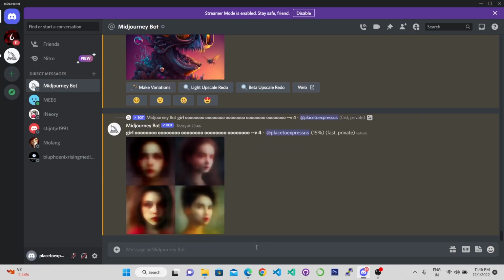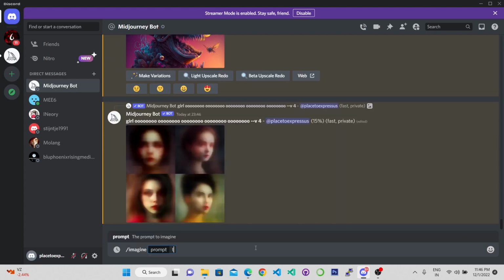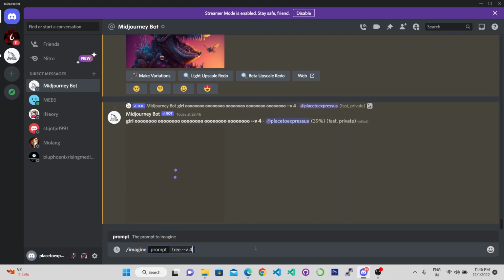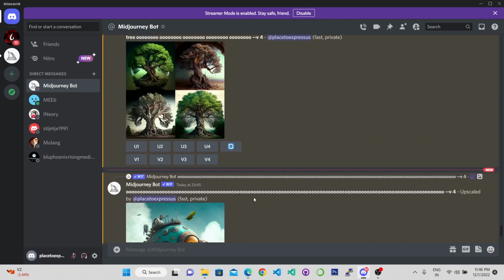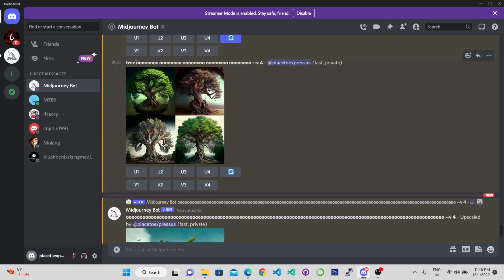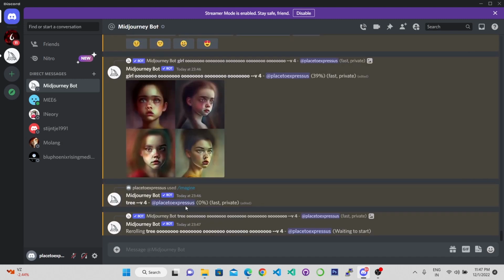Maybe the right comparison will be when I just generate a tree and see what happens. So when I'm generating a tree with O's versus when I'm just generating a tree, maybe comparing these two will give a better signal.